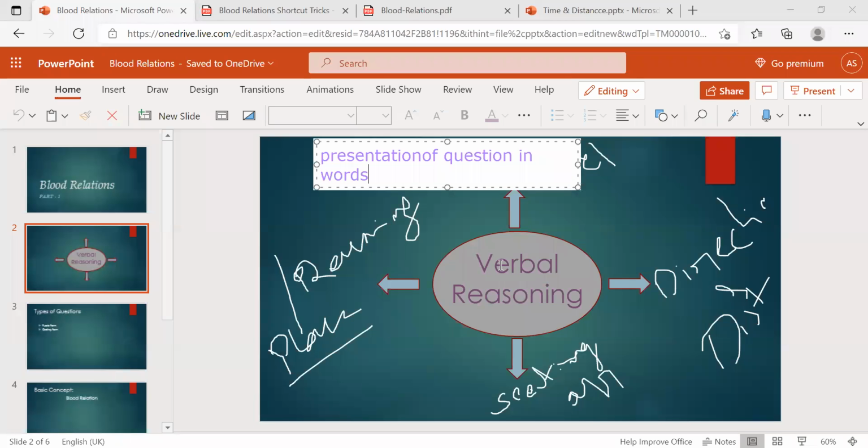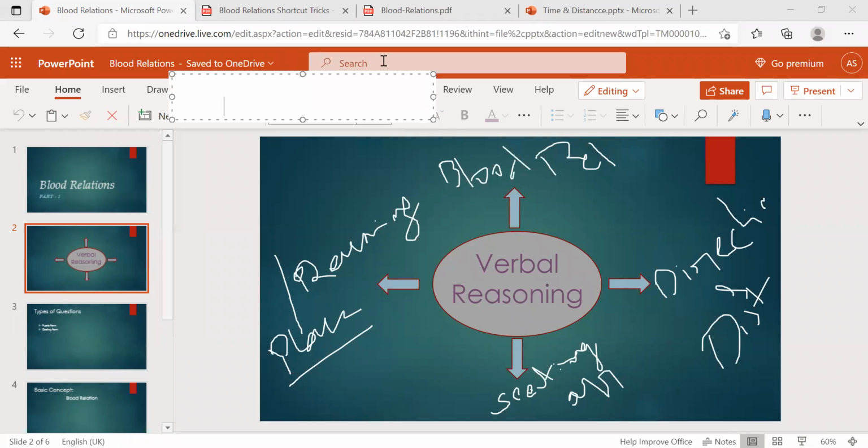So what they give in the questions are words, and based on that, we need to convert them into answers. We have to arrange those words in a proper way, and we have to get the answer by using that.